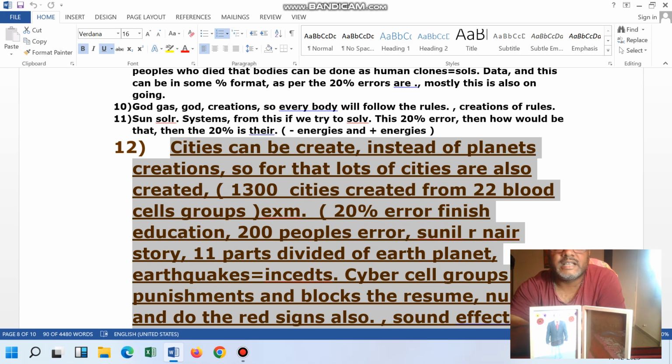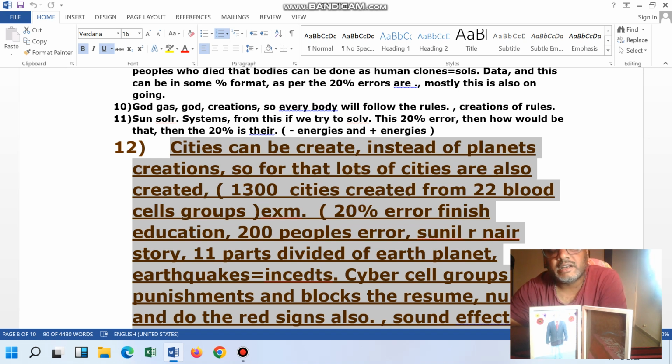Whenever he was going to start the work of education, assume that. Whenever he started the education work, before that he divided the Earth planet into 11 parts. Assume that in those 11 parts, one of the parts is Asia. Entire Asia is one part, and in this he has done both negative and positive tasks.